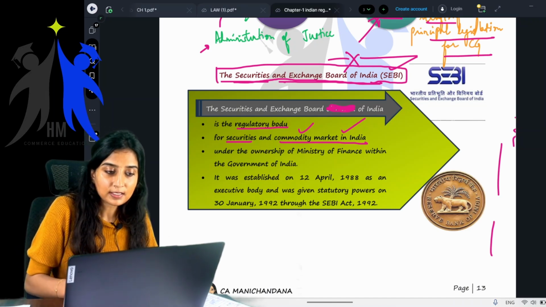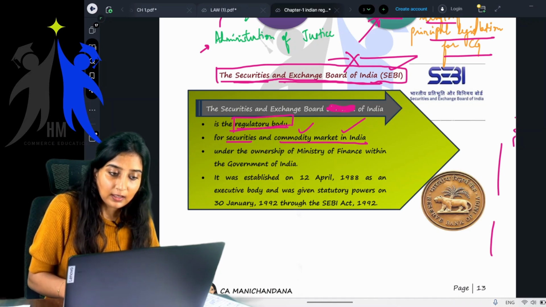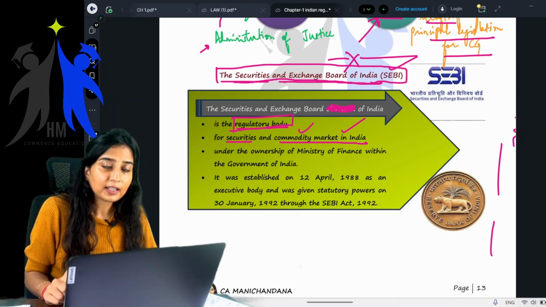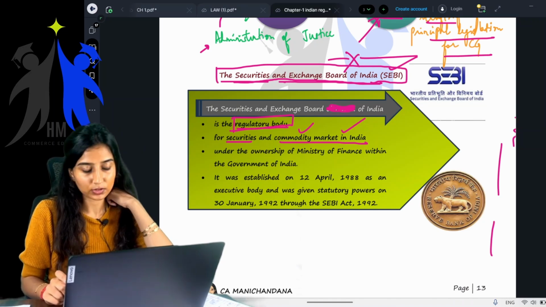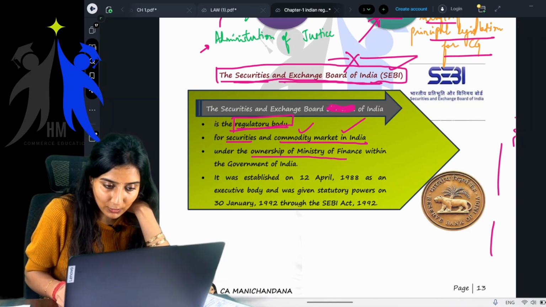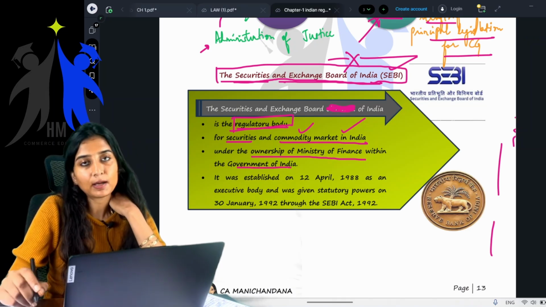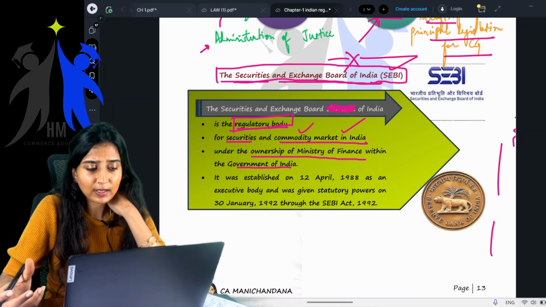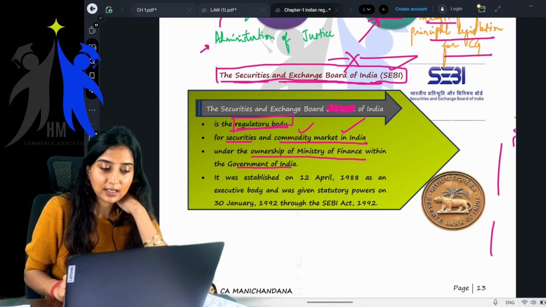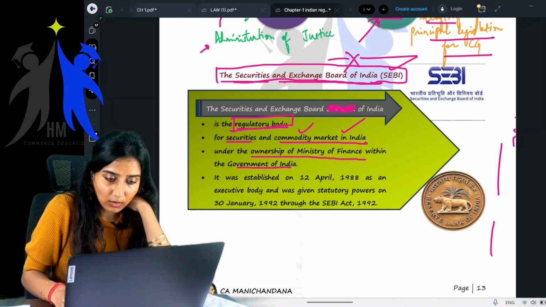So what does this SEBI do? SEBI is a regulatory body. It regulates the share markets and the commodity markets in India. It plays a very crucial role. Next, under the ownership of what? Under the ownership of Ministry of Finance with the Government of India. You saw the capital and share markets when we studied the Ministry of Finance. So SEBI also is governed under the ownership of Ministry of Finance.